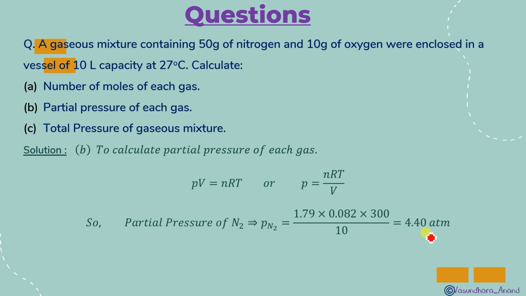Why have I taken this here? This is in atm pressure, because the volume is given in liter. So we have to take our unit in such a way that it is liter. Yes, atm per liter.